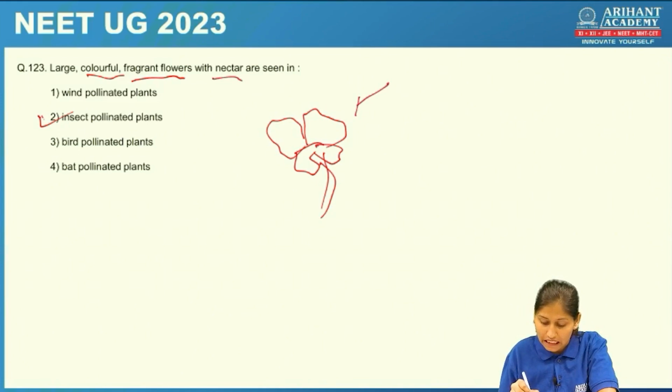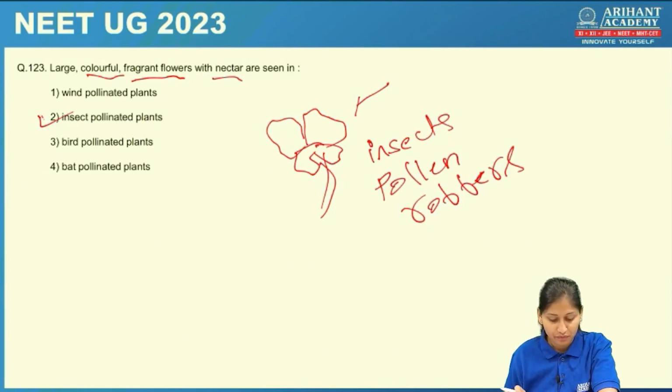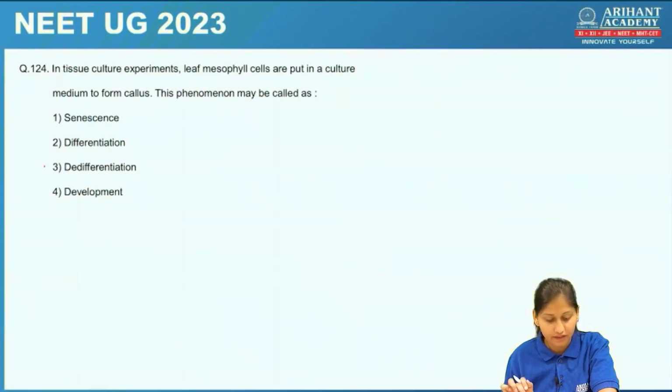Hence insects are called pollen robbers. Okay, next question.